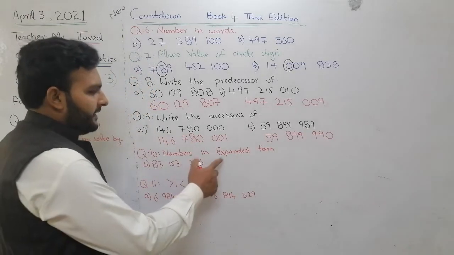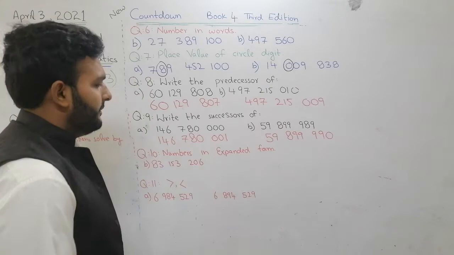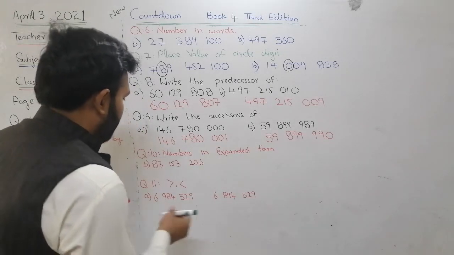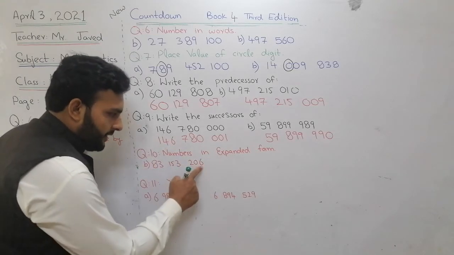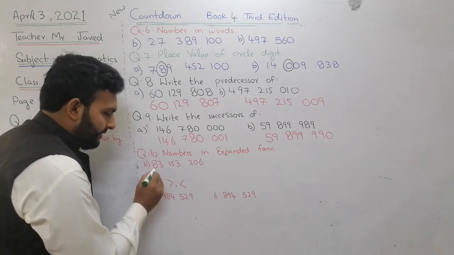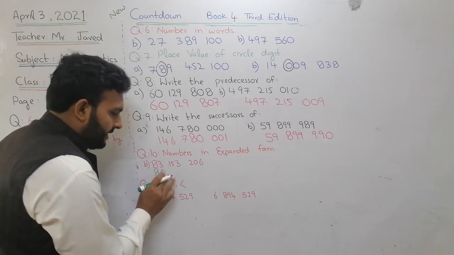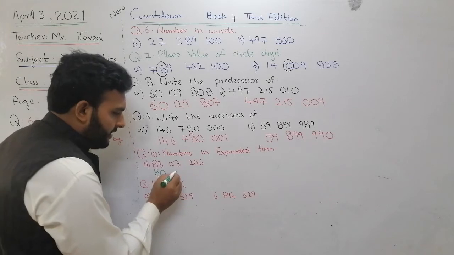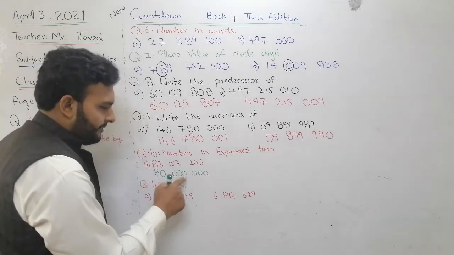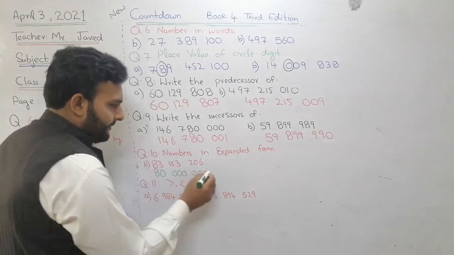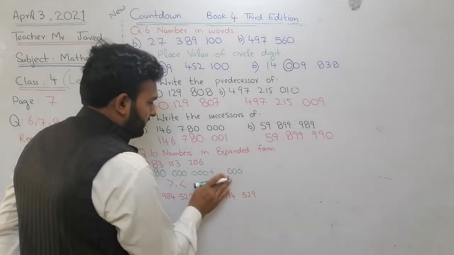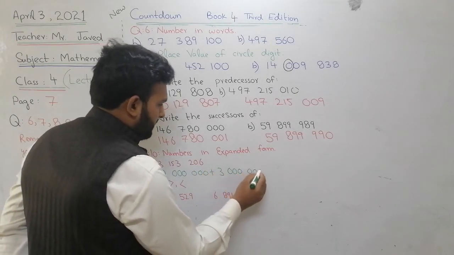Okay, numbers in expanded form. This was already done in the previous lecture, but it will give us practice. Expanded form: ones, tens, hundreds, thousands, 10,000, 100,000, million, 10 million. So 80 million will be there. We will write 80. If you want to write a comma, no issue, but we can give proper space. Hurry up, finish this fast. 80 million. Then there is 3 million. We will write a plus sign, 3, 1, 2, 3, like this.